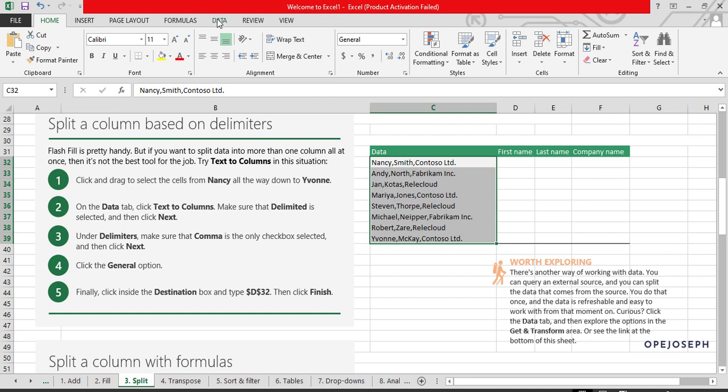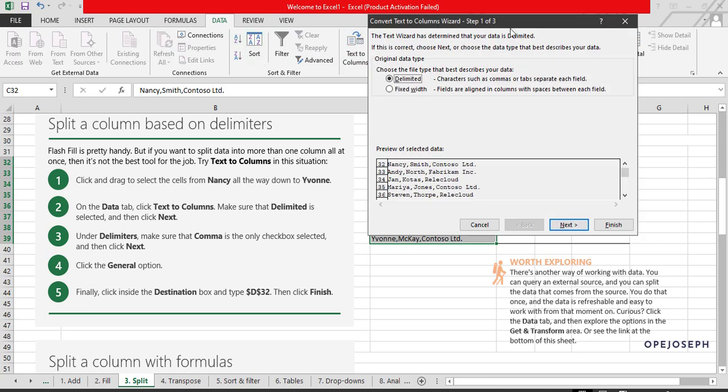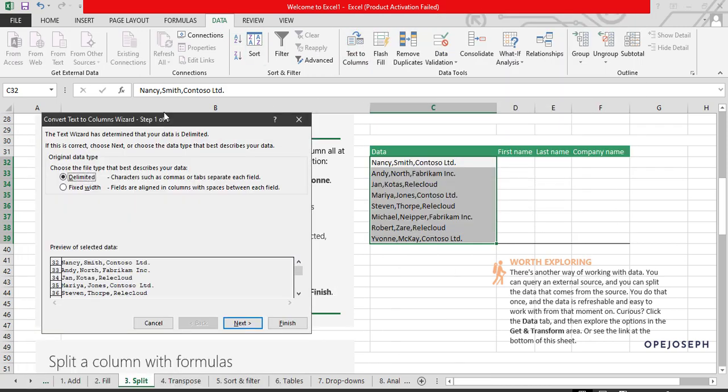You go to your Data tab. Under Data, what are you going to do next? You select Text to Columns. After you select Text to Columns, let me drag here so you can see the effect. You are going to choose Delimited, because it tells you that it's used to separate characters such as commas or tabs.